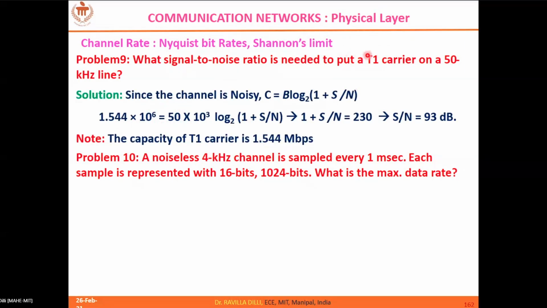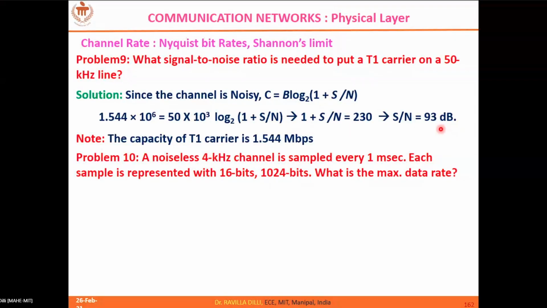That's a standard, and how we achieve it we'll see when we discuss multiplexing in detail. So that is your channel capacity, and 50 kilohertz is the line bandwidth. SNR is asked.